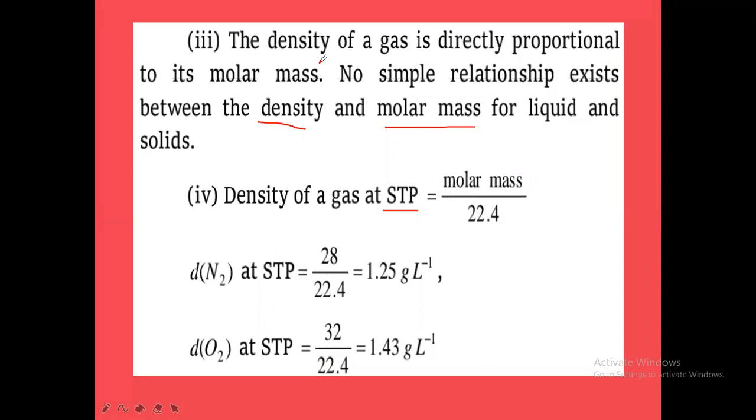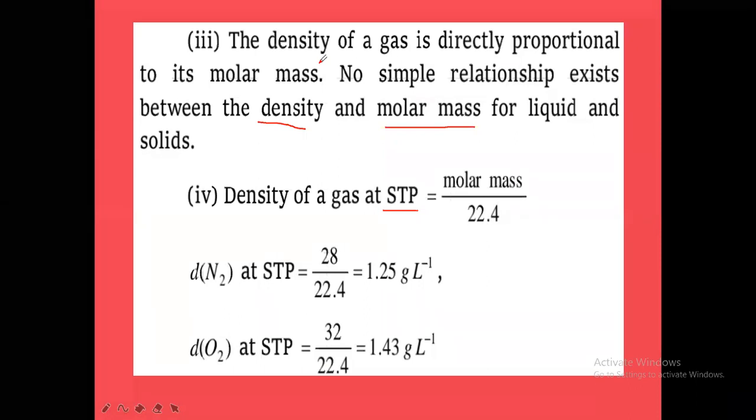1 bar is equal to 0.987 atm. 1 bar is equal to how much? 0.987 atm.